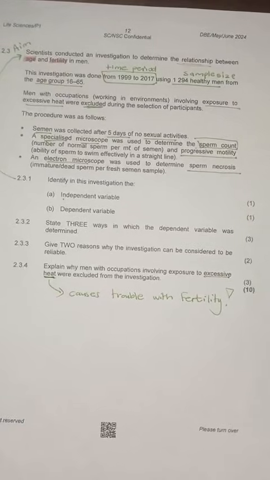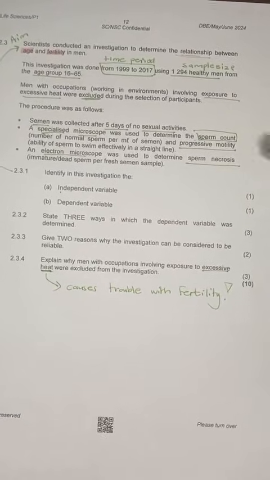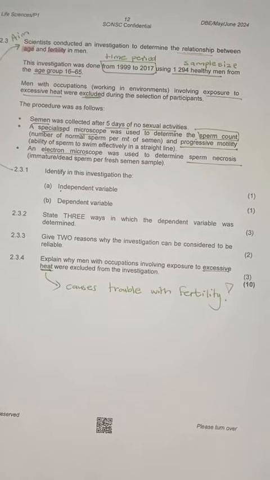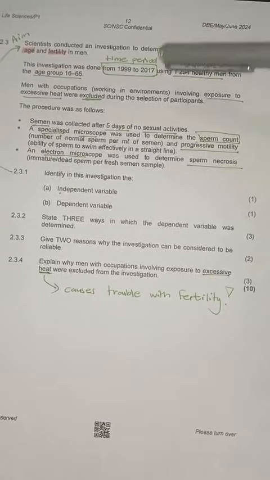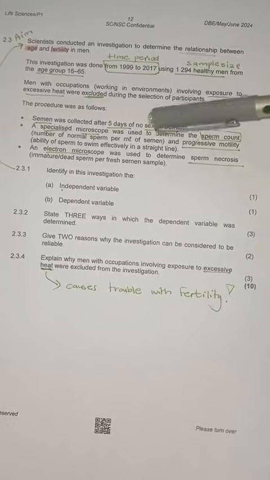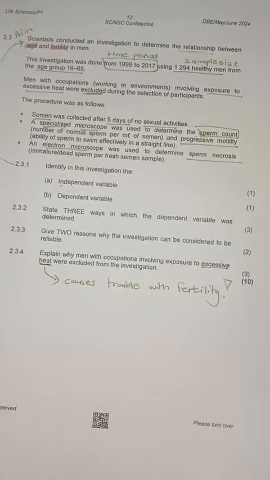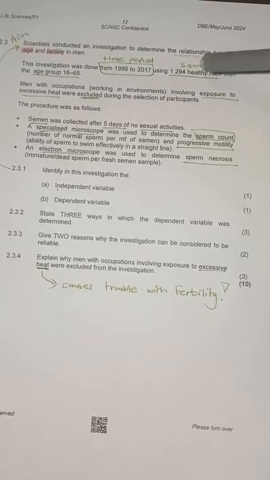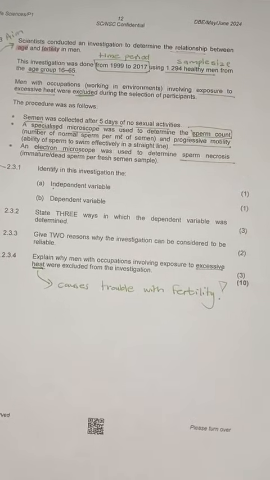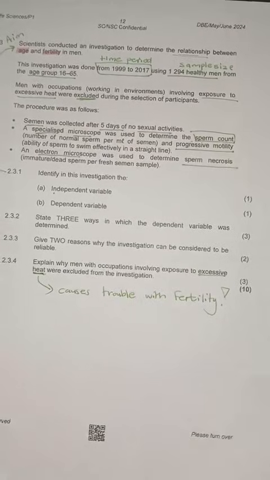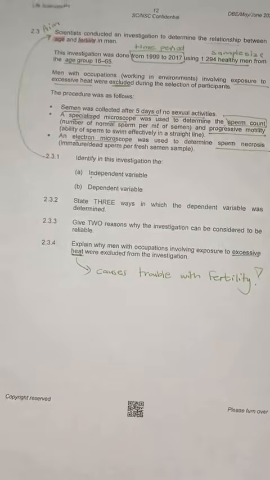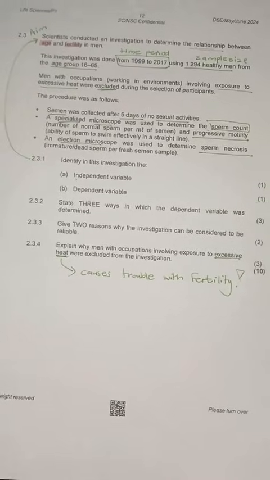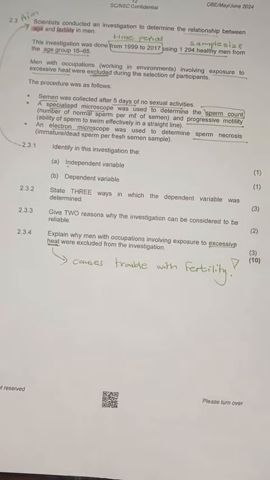I heard a rumor that some children are too lazy to read all the information given in a practical investigative question. Oh, hell no. You always read every single thing they give you. People, please, laziness has no place here now. You have to read everything because every single thing you have here is relevant and is giving you clues and tips on what you must answer. Please don't be lazy. It's now the prelims and the finals are coming. We cannot have lazy matric pupils doing badly in a question because they were too lazy.